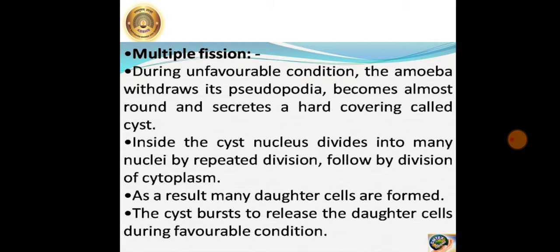So just see here, during unfavorable conditions, the amoeba withdraws its pseudopodia, becomes almost round and secretes a hard covering called a cyst. Inside the cyst, the nucleus divides into many nuclei by repeated division, followed by division of cytoplasm. As a result, many daughter cells are formed. The cyst bursts to release the daughter cells during favorable conditions.